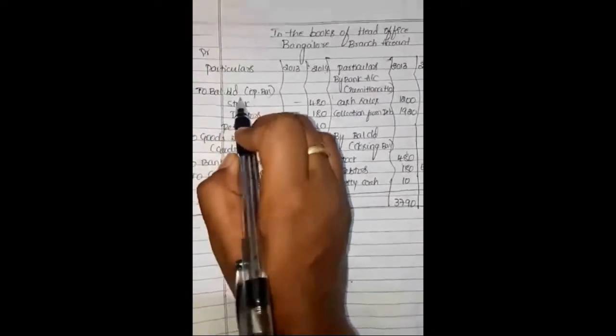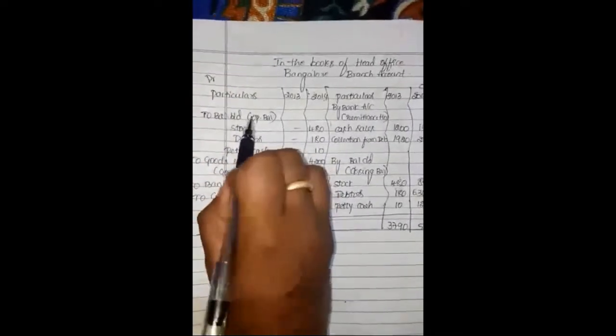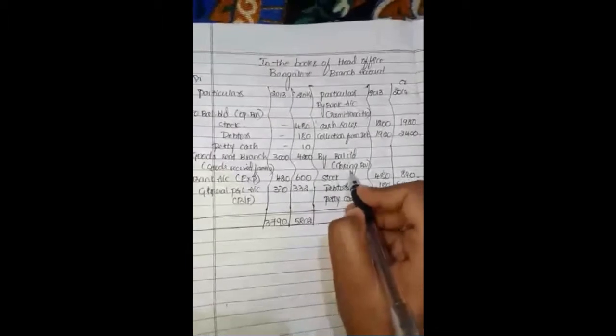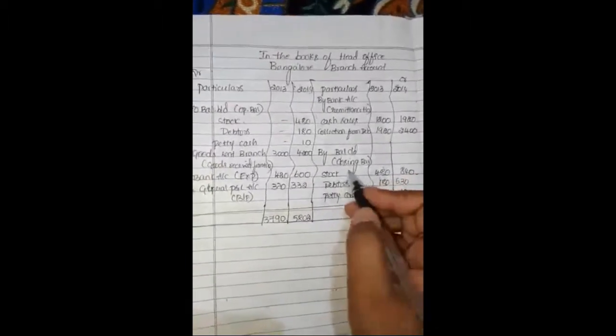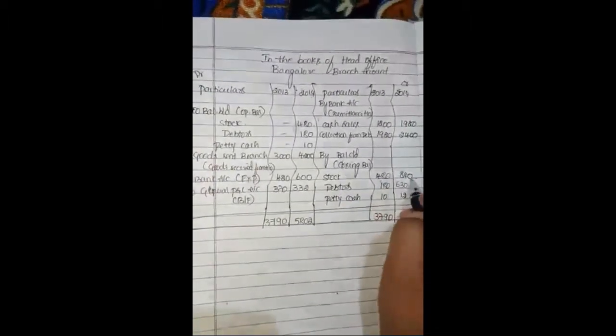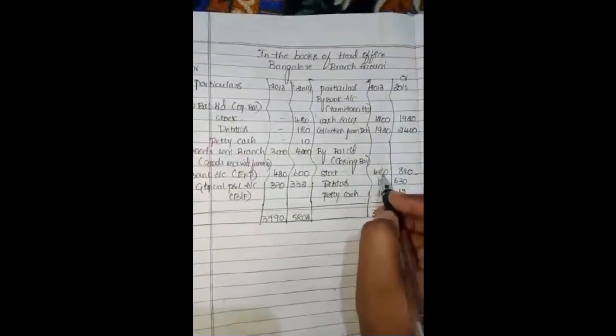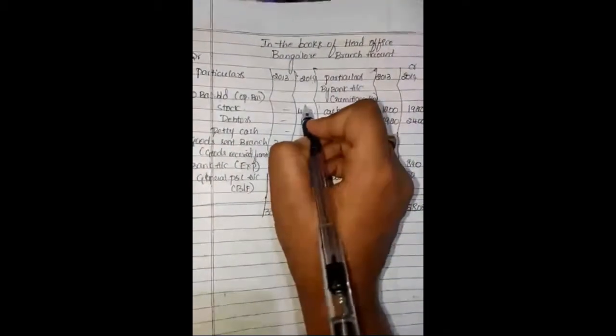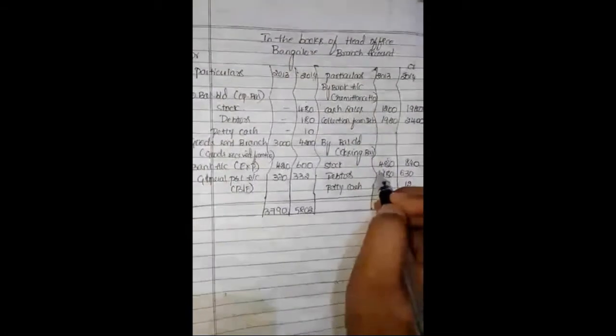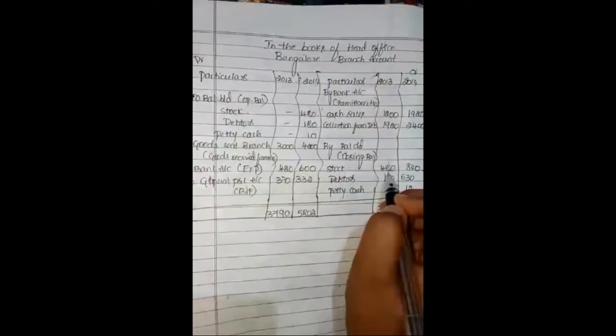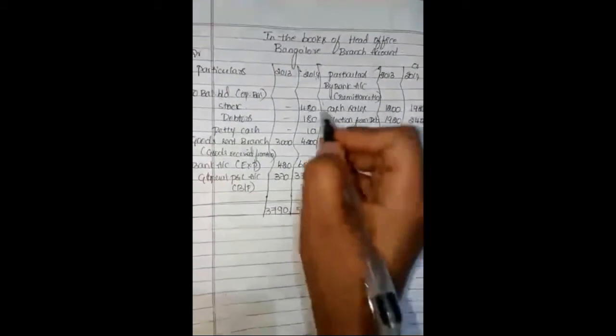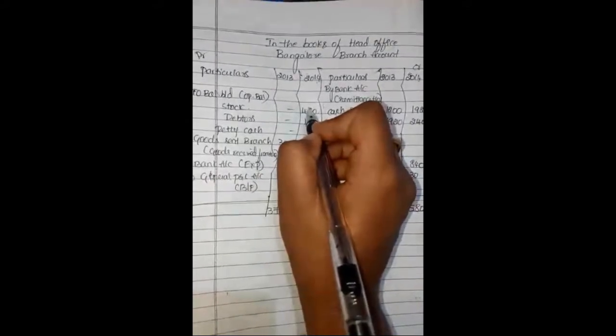But here they are not given any information about the opening value of the asset, but they are given the value of the closing asset. So stock 480 and 840. The 2013 closing value will be the next year's opening value. So stock closing value in 2013 is 480. That will be the opening in 2014.